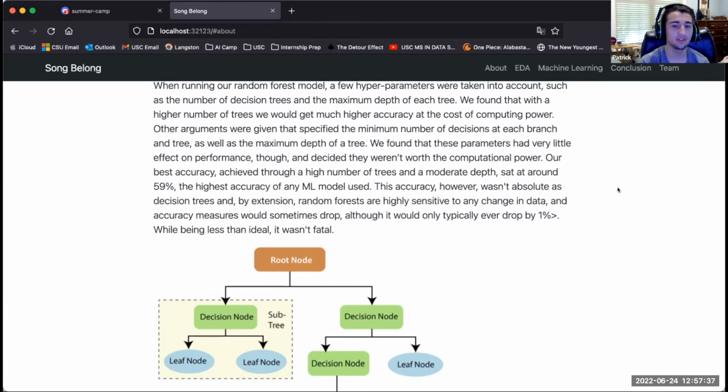Now, our best accuracy was unfortunately only about 59%, but that was also the highest accuracy of any of the models that we used. Unfortunately, this accuracy wasn't absolute, as decision trees are very sensitive to any change in data. So the accuracy measures would sometimes drop, although usually by no more than about 1%. While this was less than ideal, it wasn't fatal.